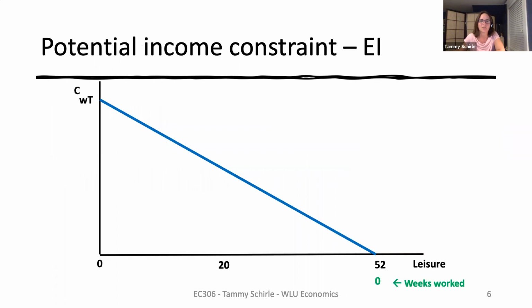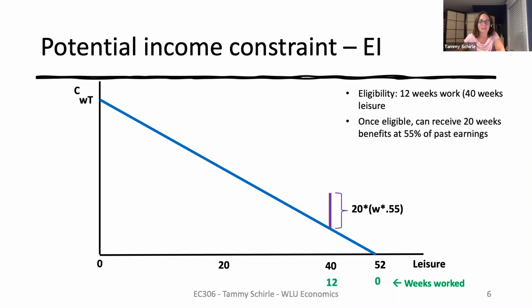We'll start here in our world with no EI. But once they meet that 12-week requirement, they can work 12 weeks and then collect EI for 20 weeks.